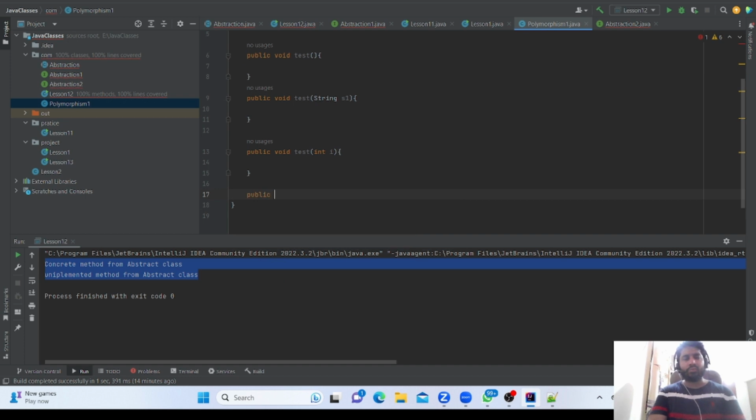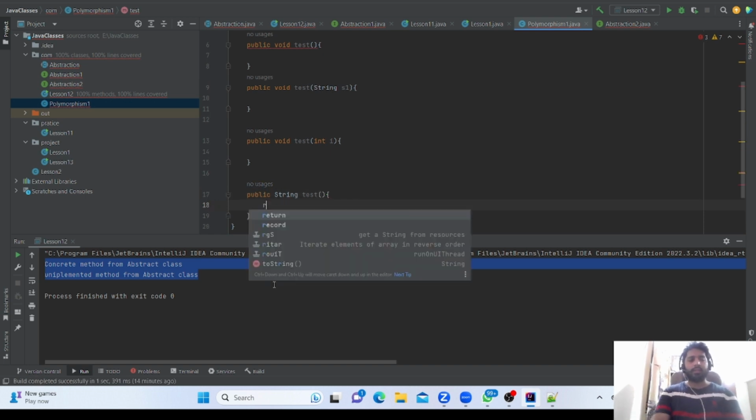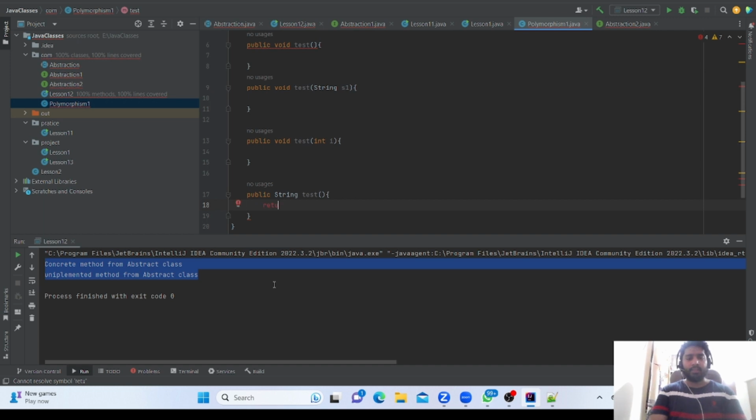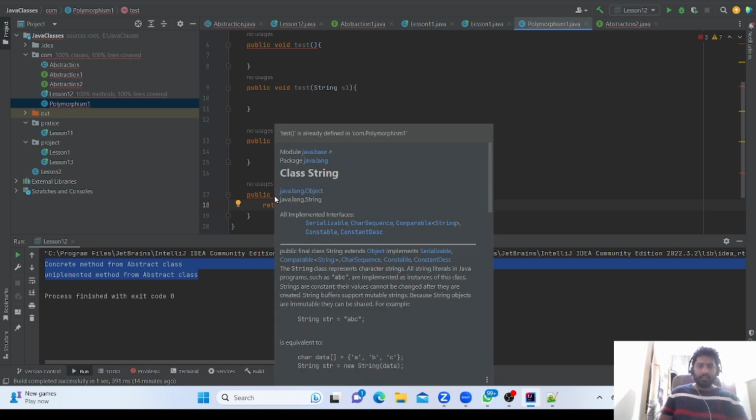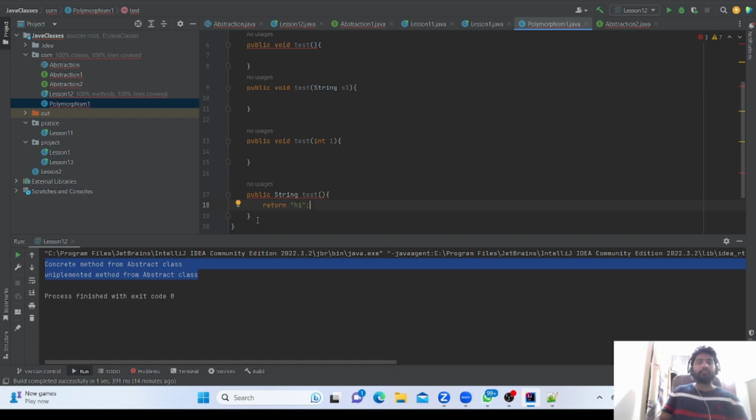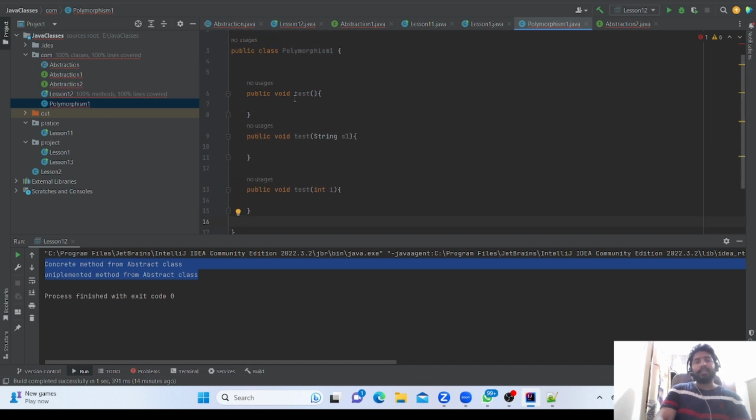Now I will show it practically, so it will be easier to memorize. Here return hi. Here you are seeing a compile time issue. Why? Already defined in com.polymer, it is already defined. So the overloading concept: the method name should be same, return type should be same, and modifier. Now I will show the modifier.